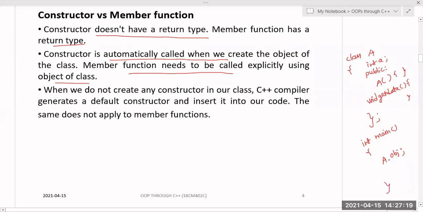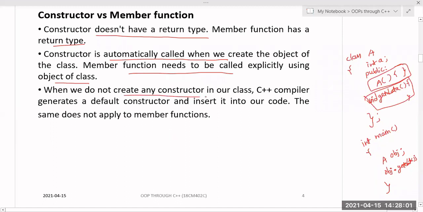Whenever you create an object, internally it will automatically call this constructor. But a member function you must explicitly call by using the object, so you call obj.getData. Got it right? Are you getting it? Yes, sir. So the first one is the constructor and this is the member function. The constructor should not have any return type, not even void, and the member function can have any return type. The constructor is automatically called whenever you create the object, but the member function you must compulsorily call explicitly by using the object of the class.